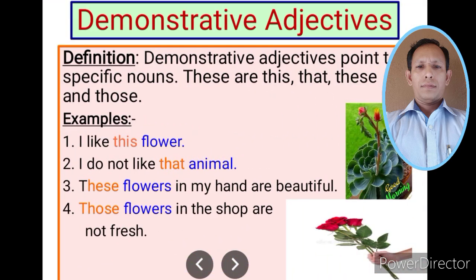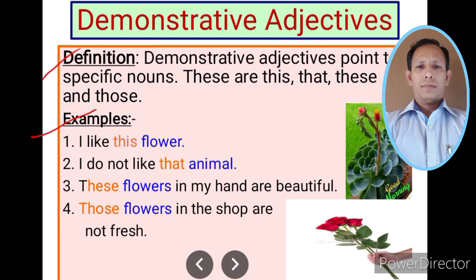Here we have demonstrative adjectives. Let's see the definition. The definition of demonstrative adjectives can be: demonstrative adjectives point to specific nouns. The demonstrative adjectives are four words: this, that, these, and those. These four words are used as demonstrative adjectives. Let us see the examples.